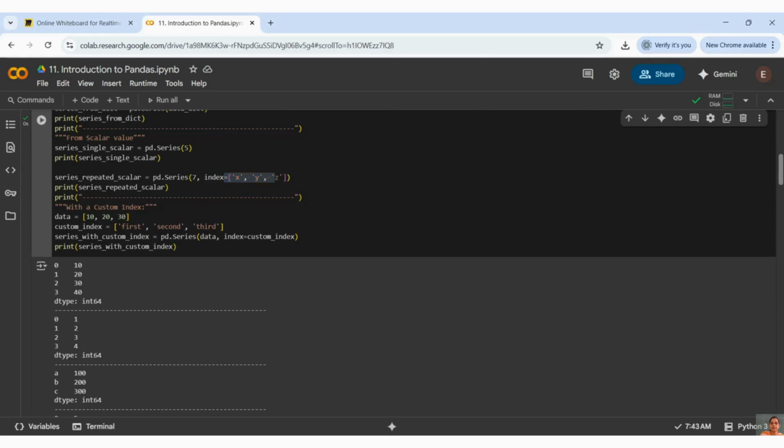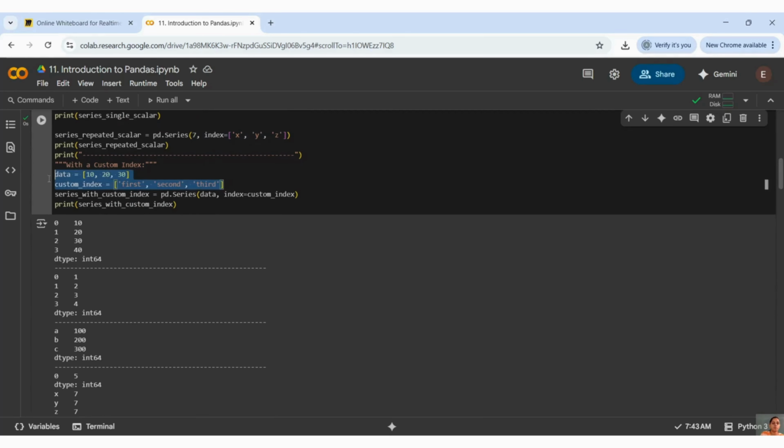Then again, one more example: I have shown you how to give your custom index. And again, everything is a list here, right, guys, by default. So I have taken a list, and the same thing I am passing here, and I'm getting the output. Now let us see one after another.